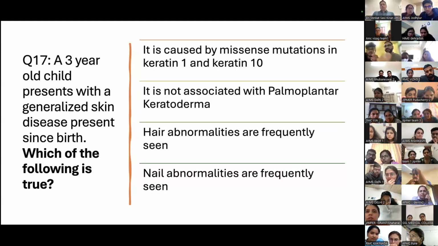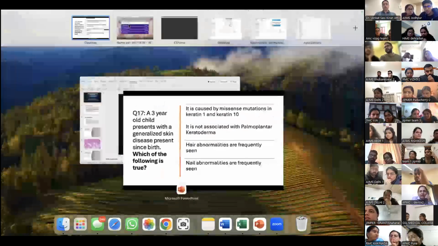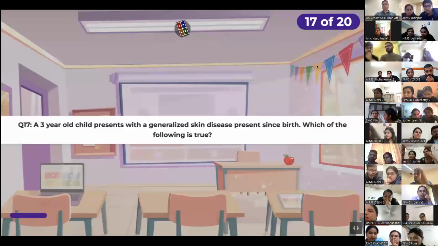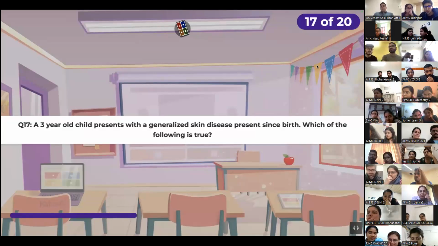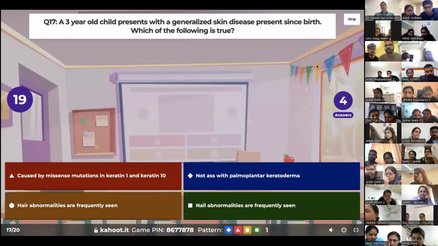So which of the following is true? It is caused by missense mutations in keratin 1 and keratin 10. It is not associated with palmoplantar keratoderma. Hair abnormalities are frequently seen, and nail abnormalities are frequently seen. There's only one correct answer. And I'm moving on to Kahoot right now, because I don't want you Googling. Generalized skin disease since birth. If you know the histology, then you know the answer.